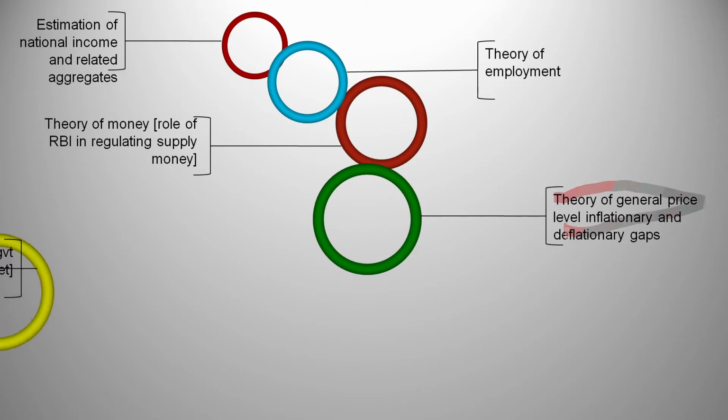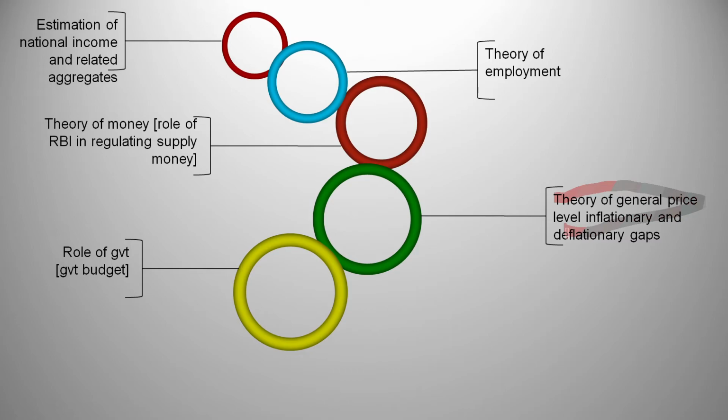Next, we have the role of government, or government budget. It's about how the budget of the government impacts the economy. Every year a government budget comes, and the government tells how much it is going to spend in which sector, how much in the education sector, how much in the health sector, and how that impacts the entire economy.